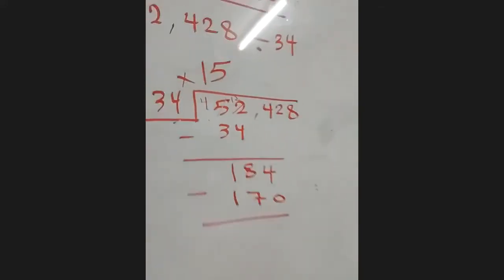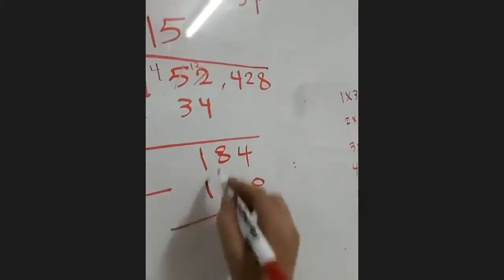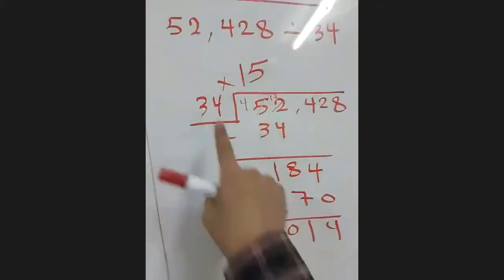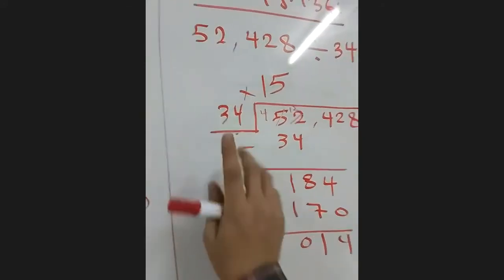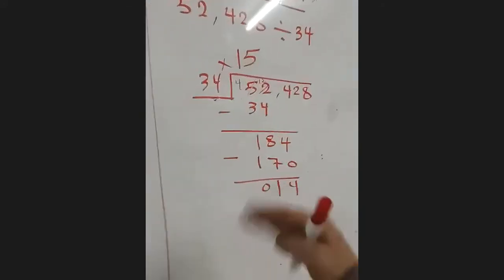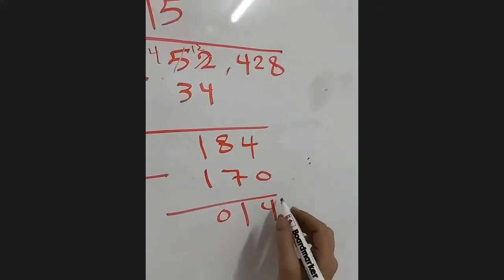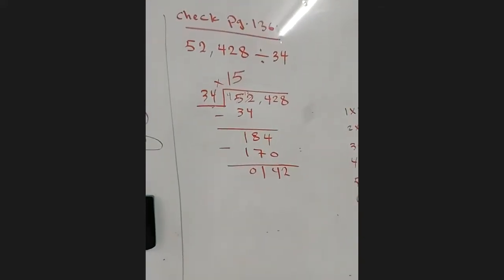And then I will subtract. 4 minus 0 is 4. 8 minus 7 is 1. 1 minus 1 is 0. Now we stop. Is 14 equal, less or more? Less. 14 is less than 34, so I'm correct. I will do more. Now I will bring the 2 down. Now I have a new number, 142.